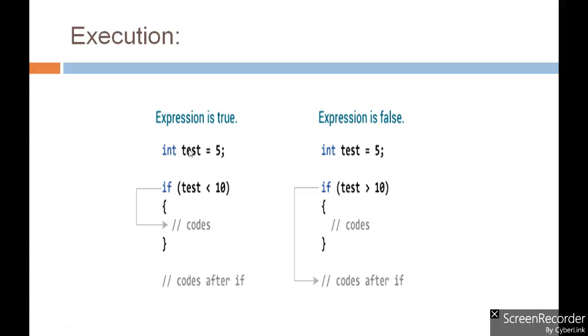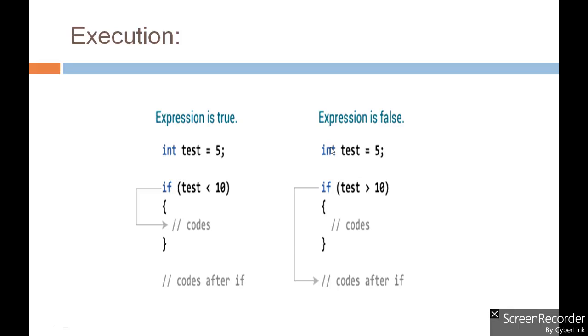Now let's see what happens if the condition test less than 10 is there. Then in our case 5 less than 10 becomes true, so the statements written inside the body of if will be executed.